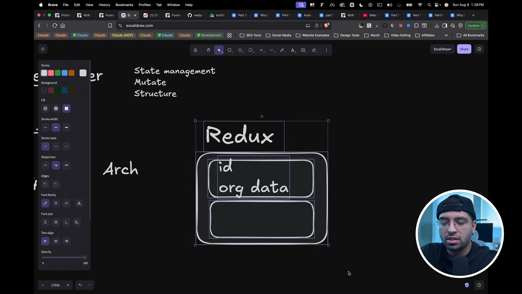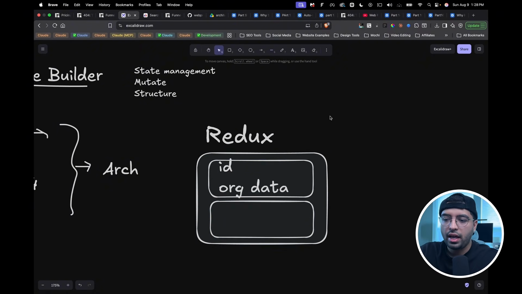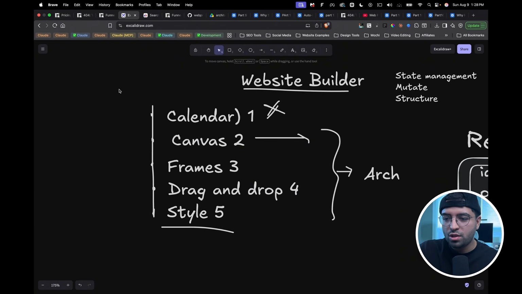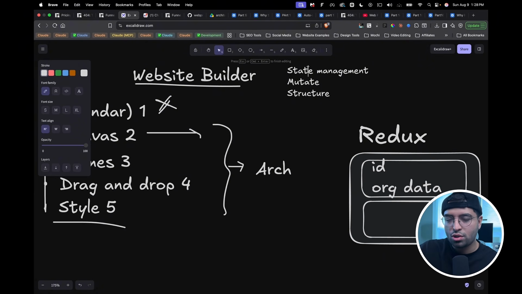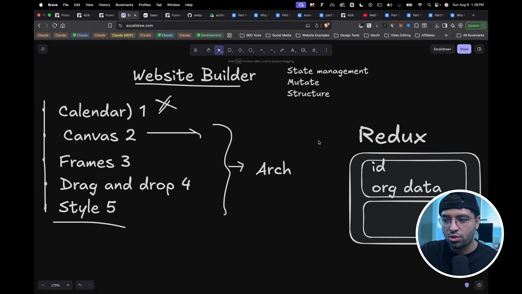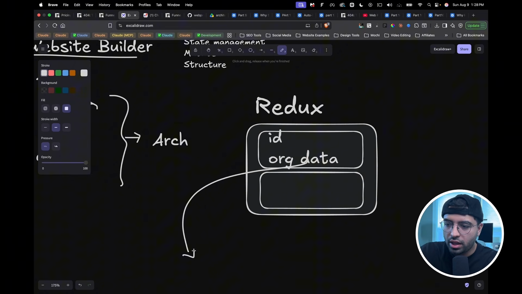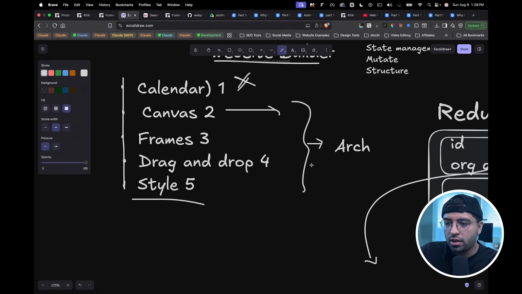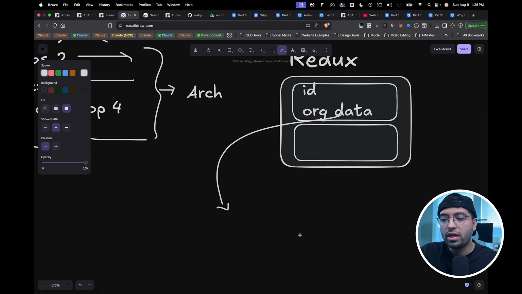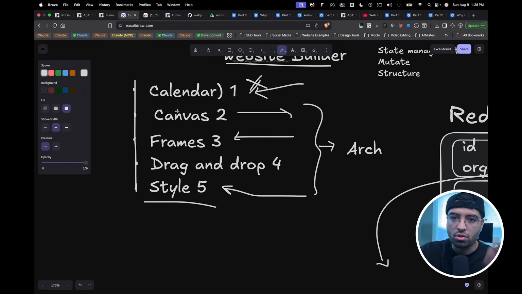So now, just as an example, we have built a structure. And I would like to think of every possible way to include all these features inside that data structure itself. So when I break this down further, I would like to think, what could this look like so that we could have the calendar render, we could have frames render, we could have all of the styles render, all of these things, so that later on we can distribute that on the elements and have them render on the canvas and so on and so forth.